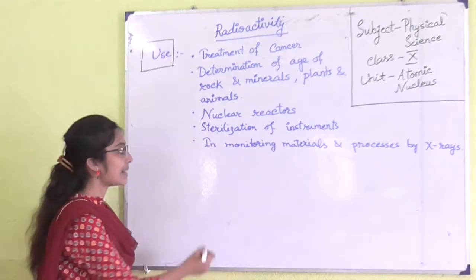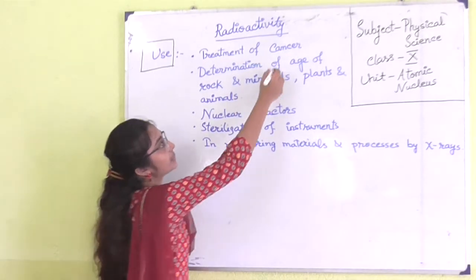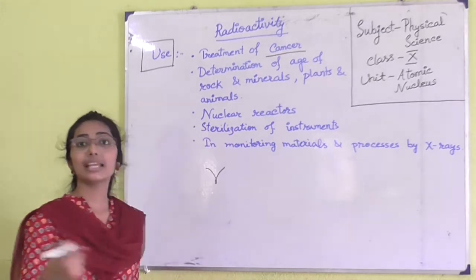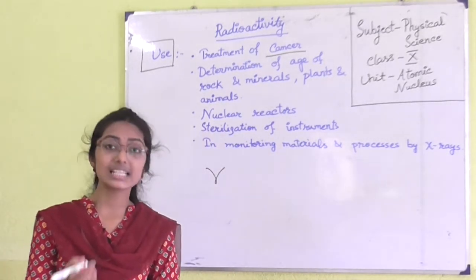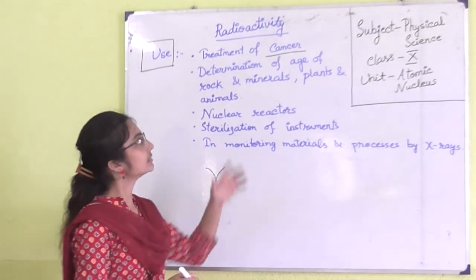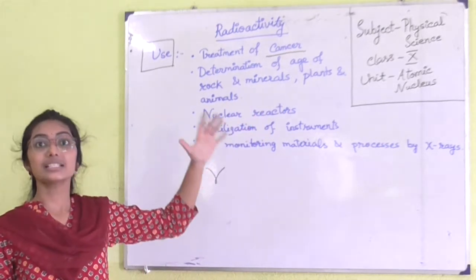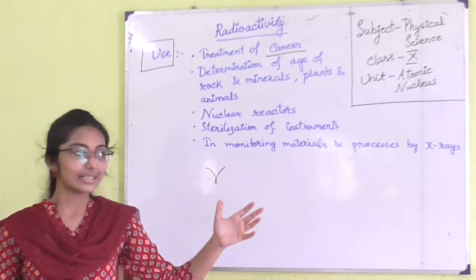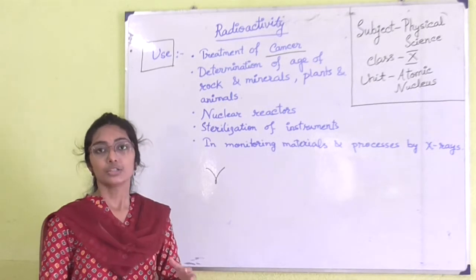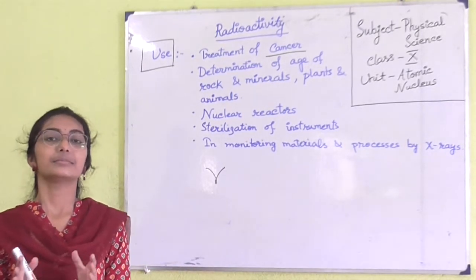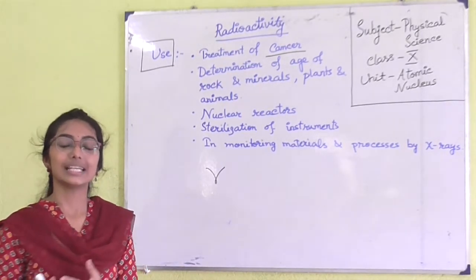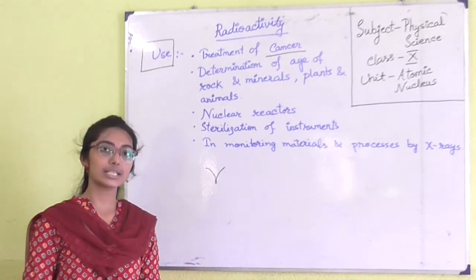And gamma rays are also used in the treatment of cancer. Gamma rays are very harmful for our skin cells, that is why they can destroy cells, so they are used in a positive way in the treatment of cancer. So, radioactivity has wide importance in the field of science and technology.